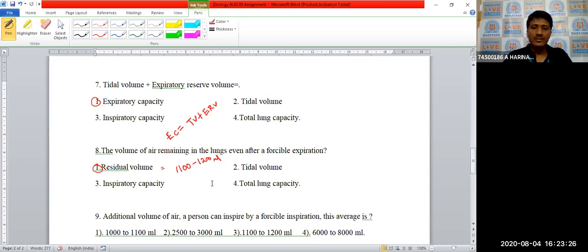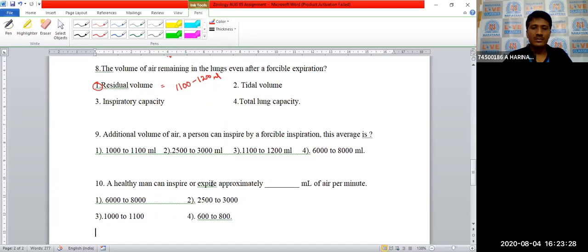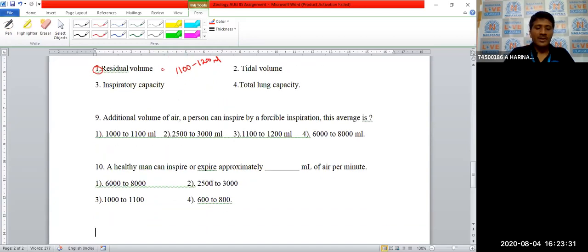Next. The additional volume of air a person can inspire by a forcible inspiration, the average is around 2500 to 3000 ml. This is the average value of IRV, inspiratory reserve volume.